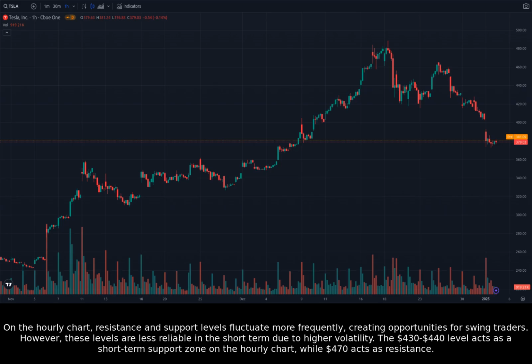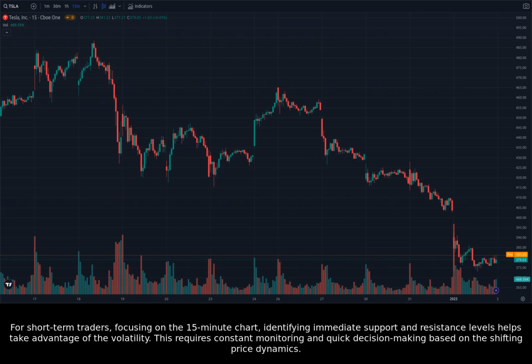The $430 to $440 level acts as a short-term support zone on the hourly chart, while $470 acts as resistance. For short-term traders, focusing on the 15-minute chart, identifying immediate support and resistance levels helps take advantage of the volatility. This requires constant monitoring and quick decision-making based on the shifting price dynamics.